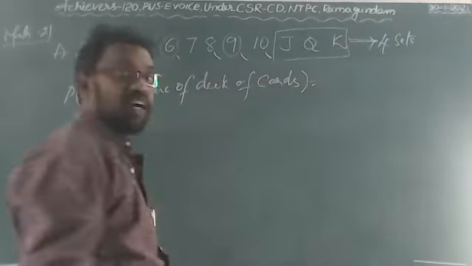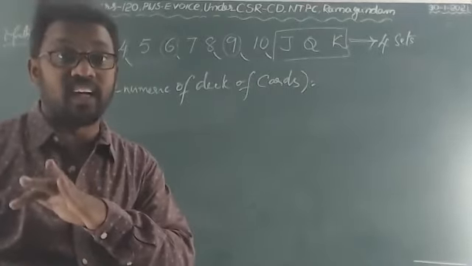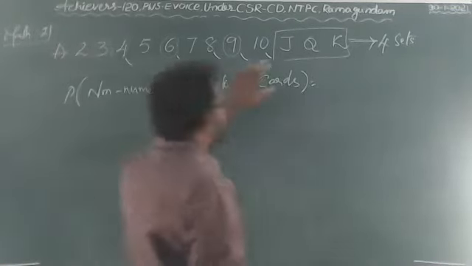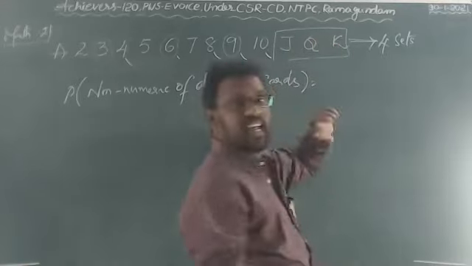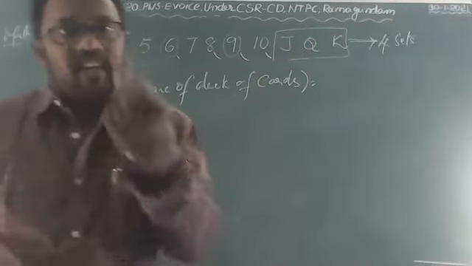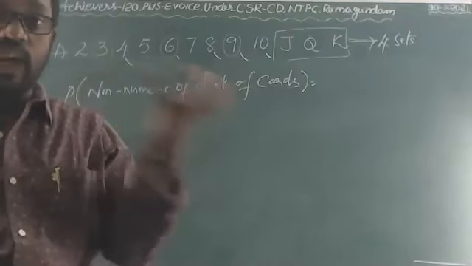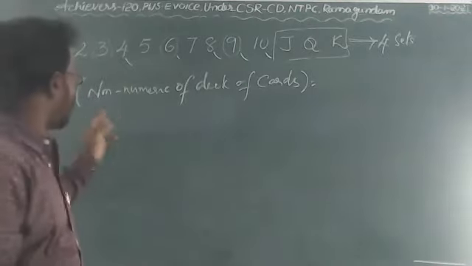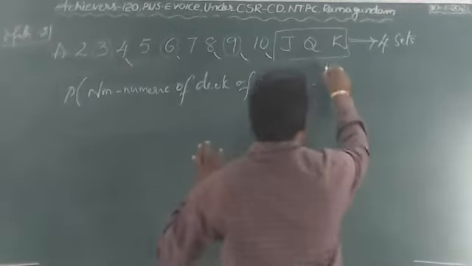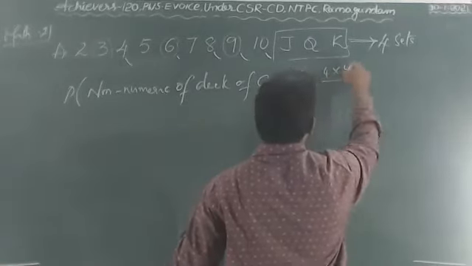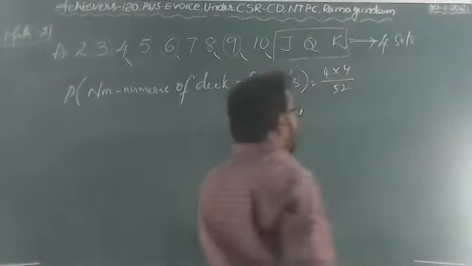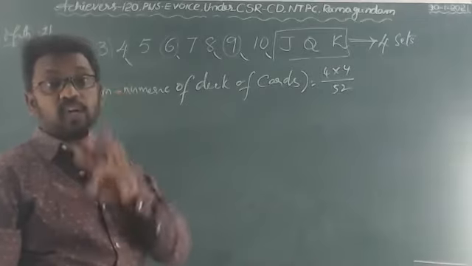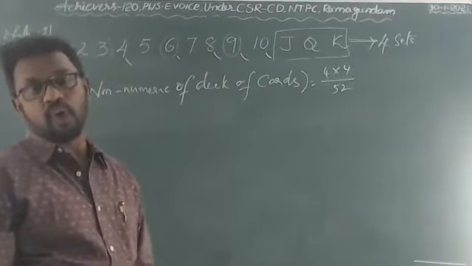Non-numeric means which are not numbers, called A, J, Q, K. 4 cards. Think innovatively. Non-numeric cards in a deck are 4 in a set. How many sets totally? 4 sets will be there. Altogether how many? That is 52 cards. 4 into 4, in each set 4 will be there, 4 sets will be there.